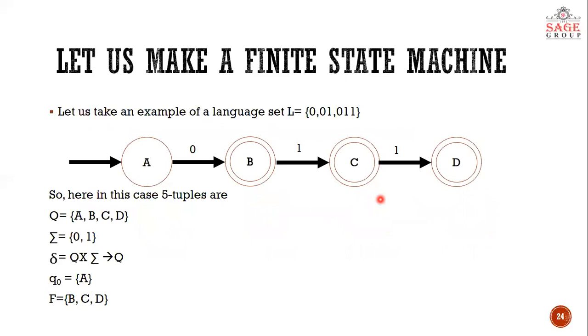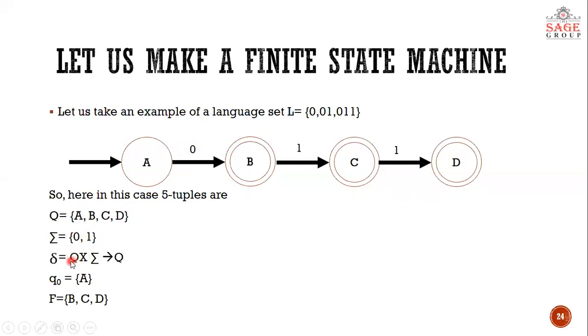If I talk about the 5 tuples which we have learned in this lecture, what are those 5 tuples? So what is Q? Q is the set of states. So here what are the states? A, B, C and D. We have written it here in curly braces in the form of a set. What is sigma? Sigma is the set of input alphabets. So see here, whatever symbol is written over these arrows is known as transition or input alphabet. So these input alphabets are 0 and 1 only. We have written it here in curly braces in the form of a set.